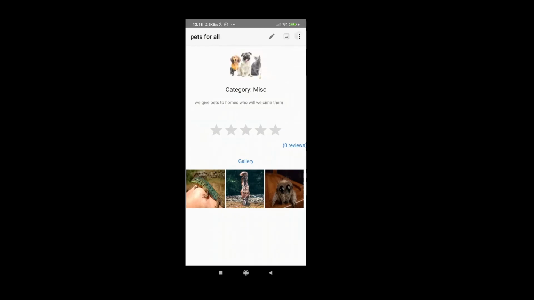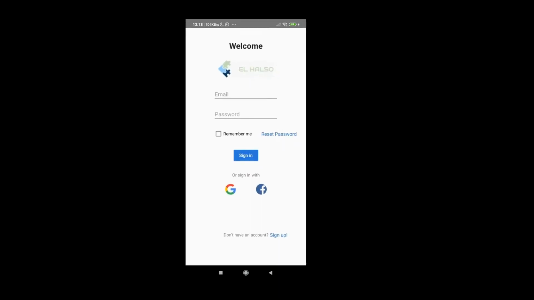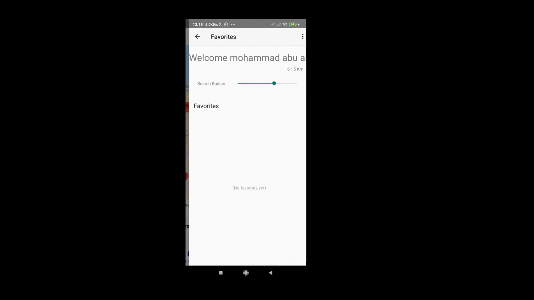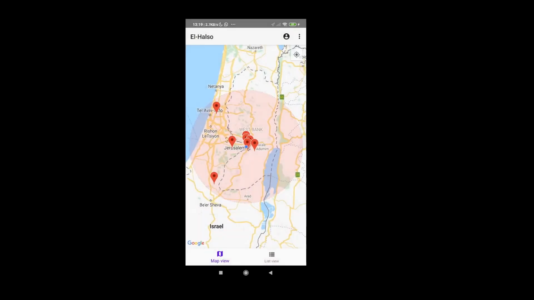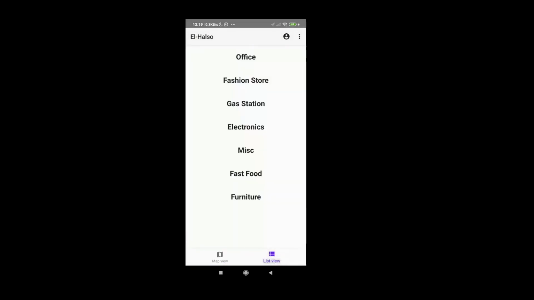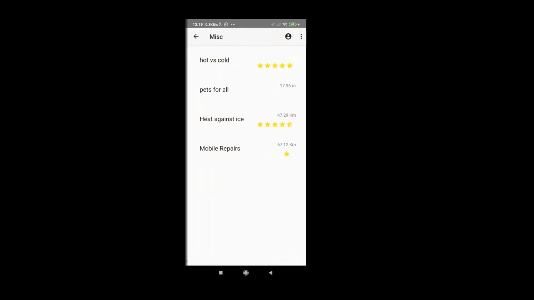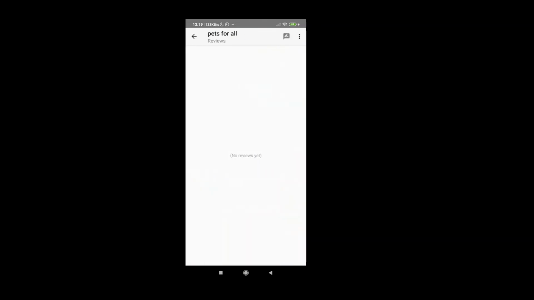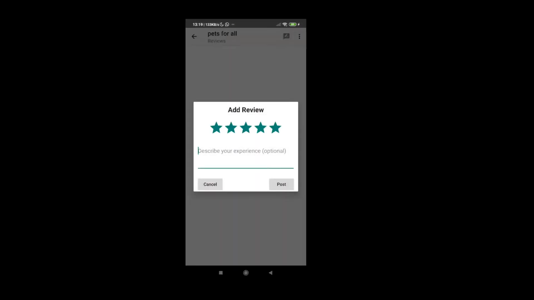Now let's go back and review it as a user. You can see that I'm not greeted with the distance screen at the start because it basically asks me what I want one time and gives me the option to change it from the user setting menu anytime I want. So miscellaneous, Pets for All. Let's give it 5 stars.